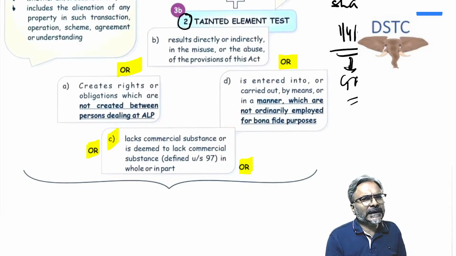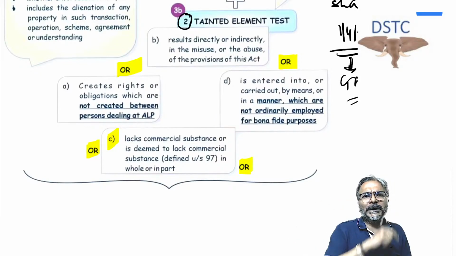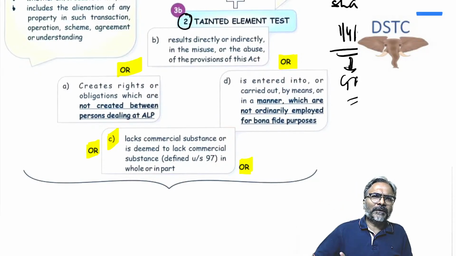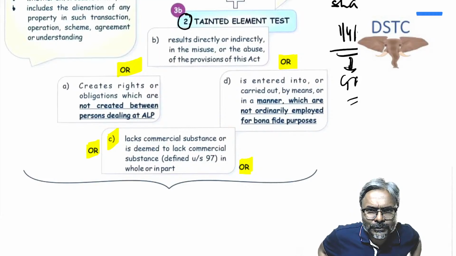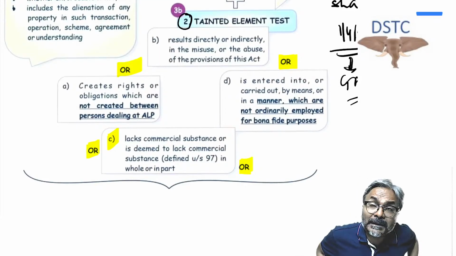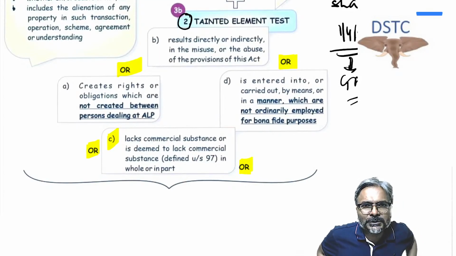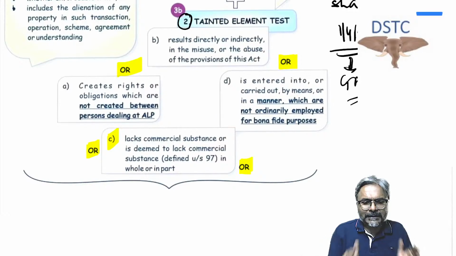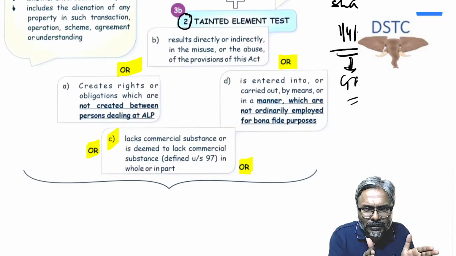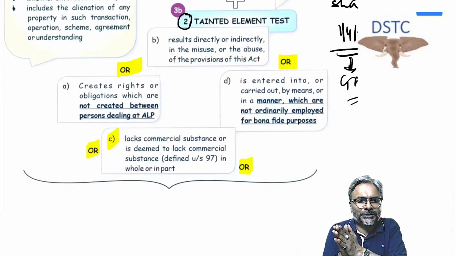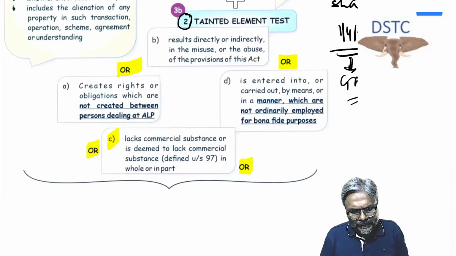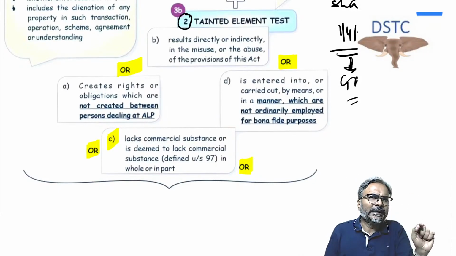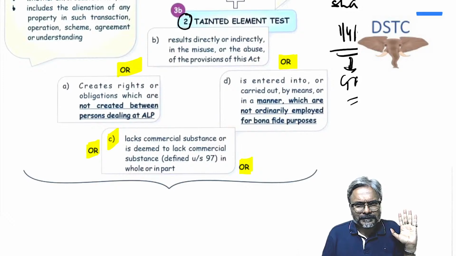So what I do in this case is that I introduce in between an unrelated party. From me, the goods first go to the unrelated party, and from the unrelated party they then go to the AE. Now you tell me, in this situation, is this sort of thing created between persons who deal at arm's length? No. This is specifically being created so as to avoid the transfer pricing exposure.